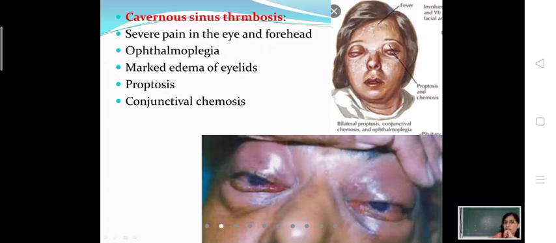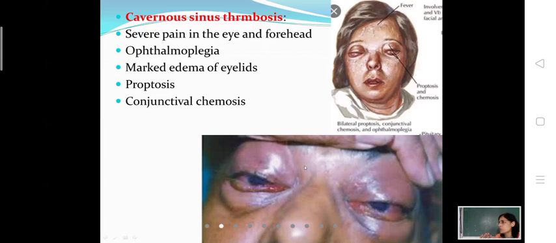There will be conjunctival chemosis. Conjunctiva बहुत ज्यादा red होगी और edematous होगी. ठीक है, ये जो रेड कलर की दिख रही है, this is conjunctival chemosis. So there will be conjunctival chemosis, marked edema of eyelids and there will be proptosis.